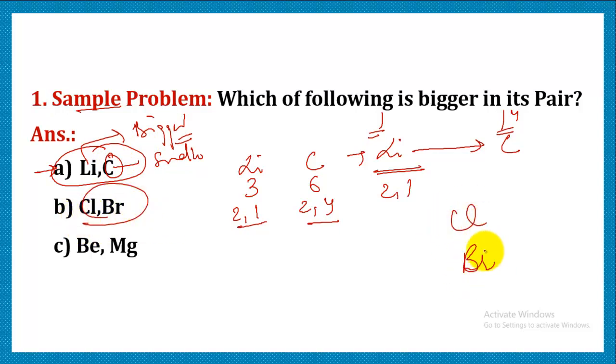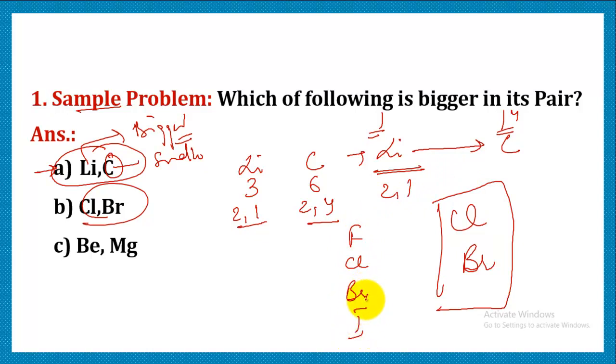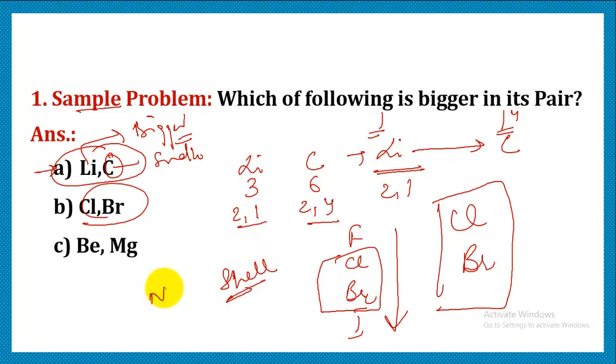Now let's see between chlorine and bromine. Chlorine and bromine belong to the same group. They are halogens. The halogen group is fluorine, chlorine, bromine and iodine. So here we have to focus just on chlorine and bromine. We know that when we move along the group, every time a new shell is added, due to which size increases. So out of chlorine and bromine, as bromine is placed below, it is going to have an extra shell. That is the reason bromine is going to be bigger in size in comparison with chlorine.